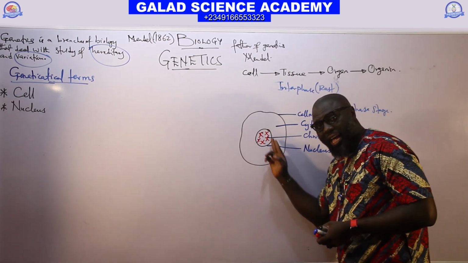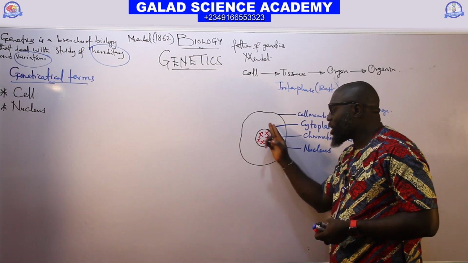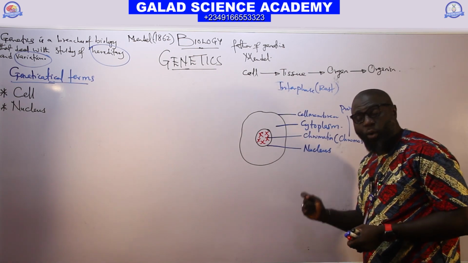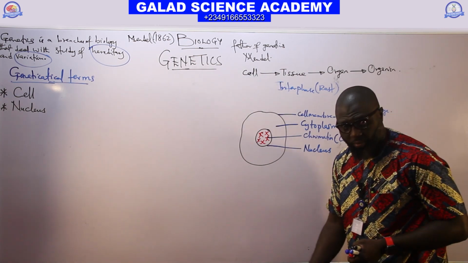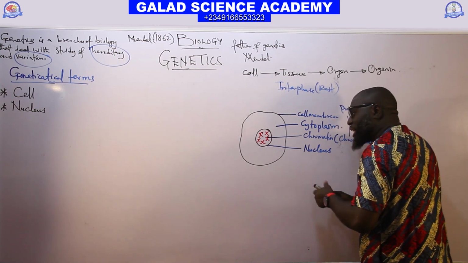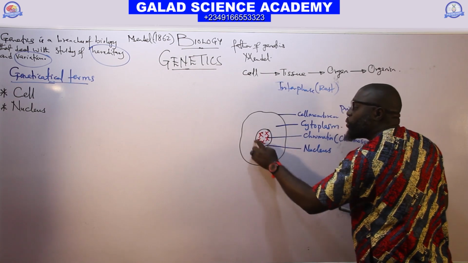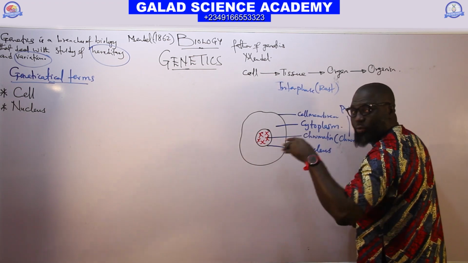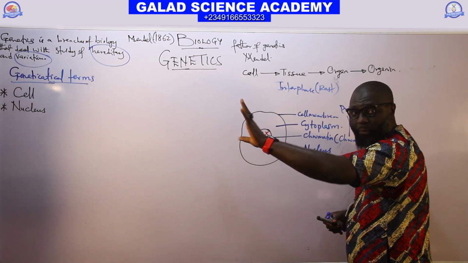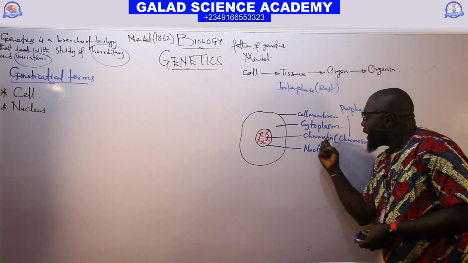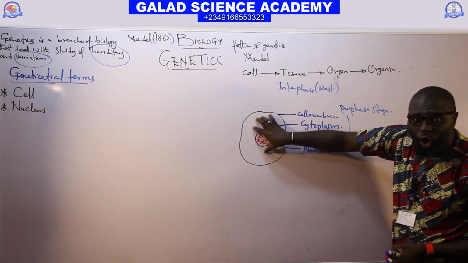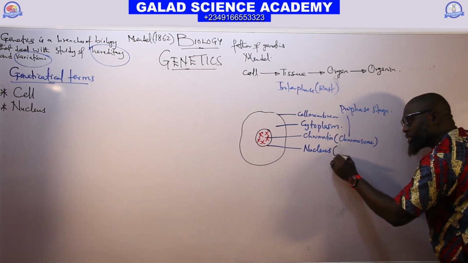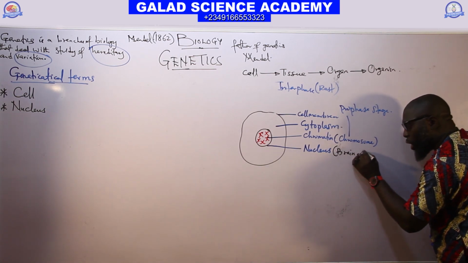The nucleus is a spherical organelle which can be found at the center of the cell, and it is comprised of genetic material, which is the chromosome and the gene. The membrane that surrounds the nucleus, we call the nuclear membrane or nuclear envelope, but we don't have interest in that. We have done that in cell biology. So the function of the nucleus is to control all the activity of the cell, and the nucleus also serves as the brain of the cell.